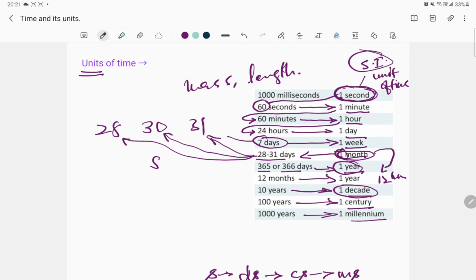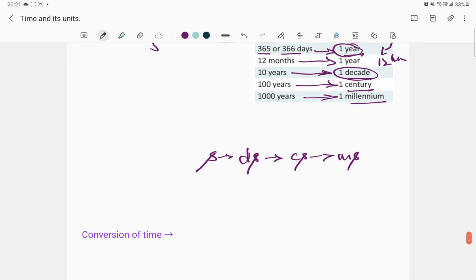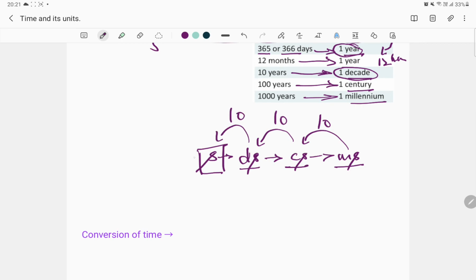Let us look at some other common units of time that we have studied under the SI system. As I told you, the second is a unit of time. A smaller unit of time is a decisecond, an even smaller unit is a centisecond, and then we've got milliseconds. Now, how are they related? 10 milliseconds make a centisecond, 10 centiseconds make a decisecond, 10 deciseconds make up a second, and then 60 seconds make up a minute, and we write minute as MIN.